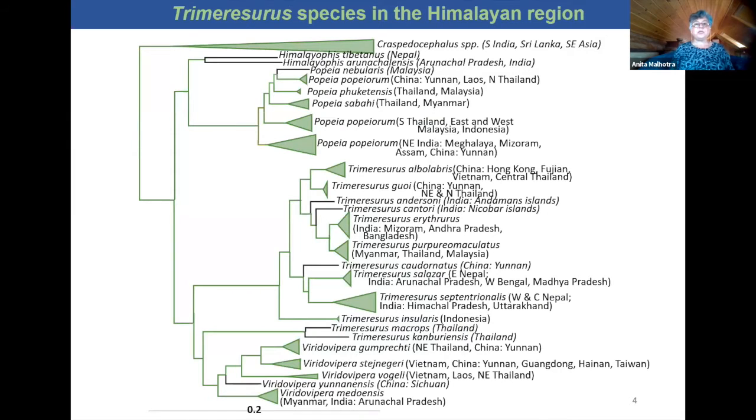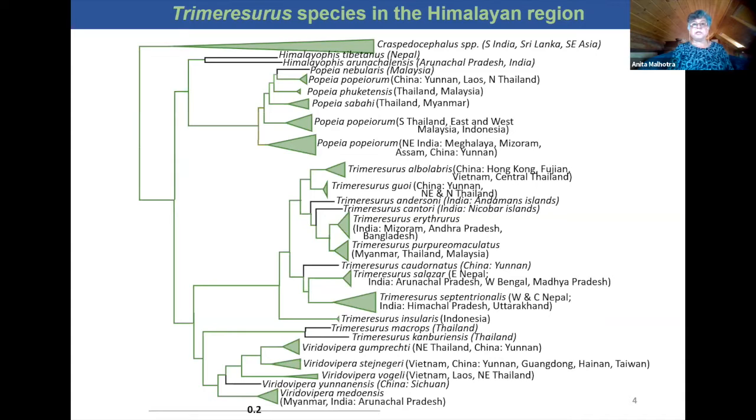So if we next zoom into that part of the tree, I haven't included support values here to prevent too many things going on. But the branches are colored according to the support values, and they range from red for no support to dark green for 100% support. And I hope you can make out that most of this tree is in fact green, which suggests that we do have quite high confidence now about the relationships within this radiation.